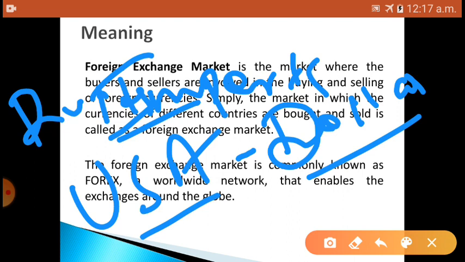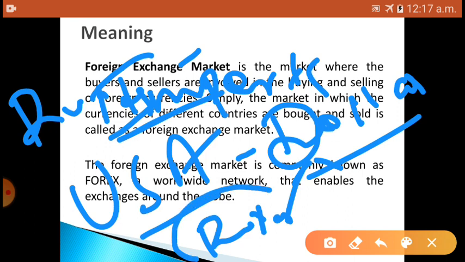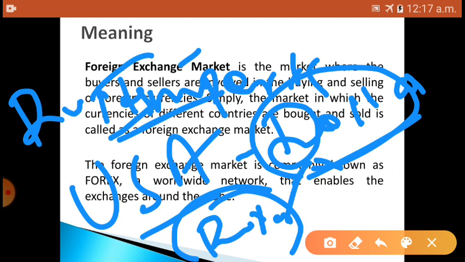What happens here? The foreign exchange market will help that importer convert rupees into dollars. He will convert the rupee amount into dollars and exchange that currency. That is what the foreign exchange market helps with.